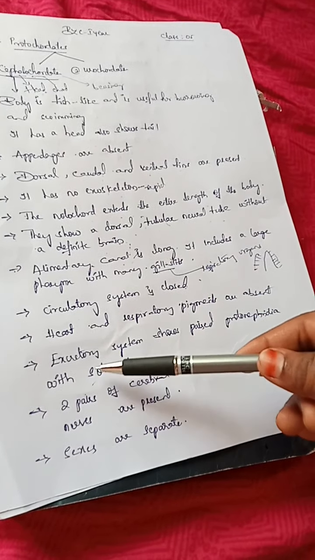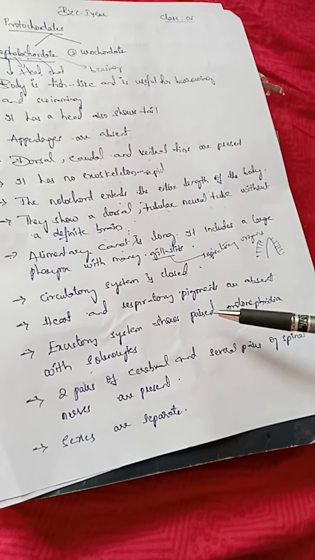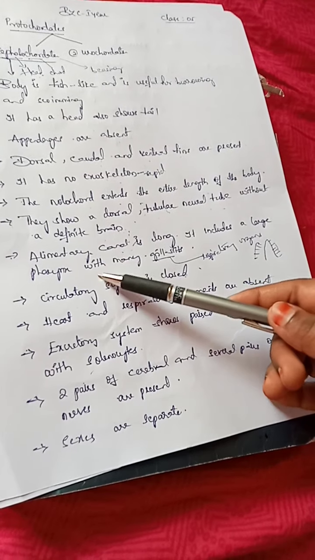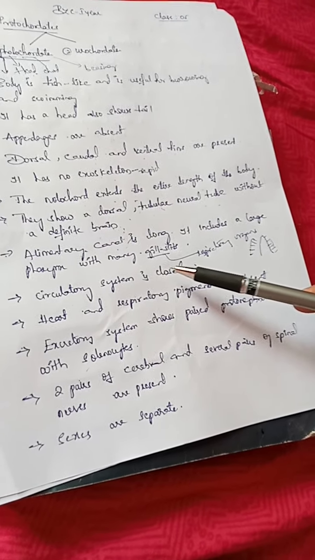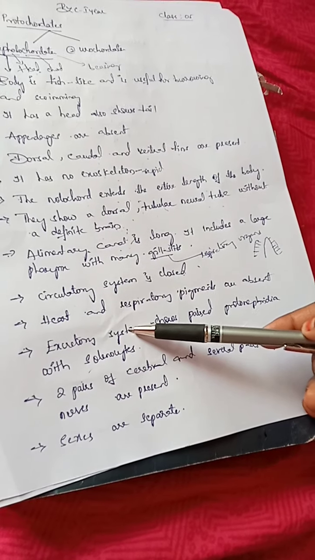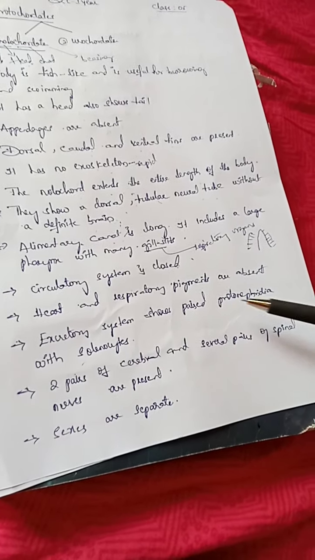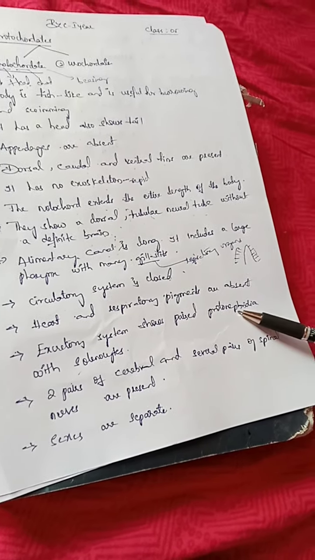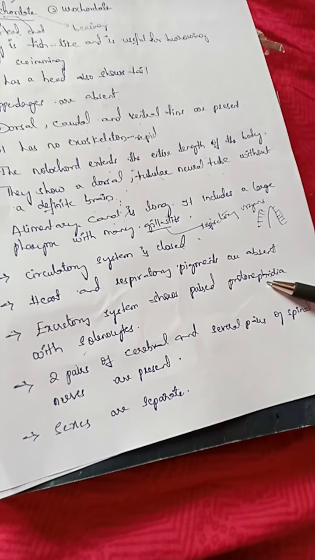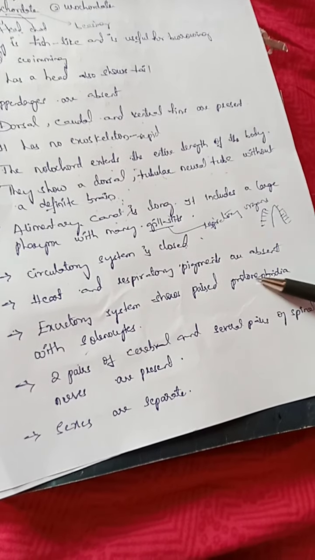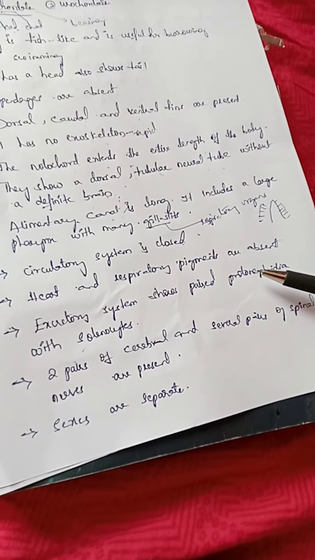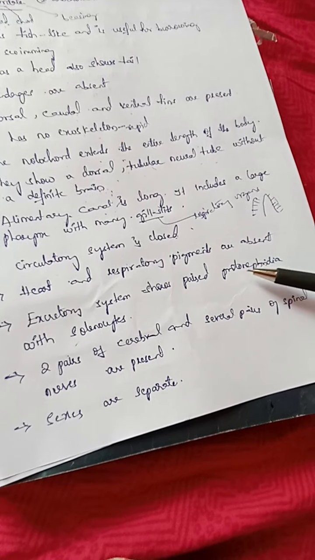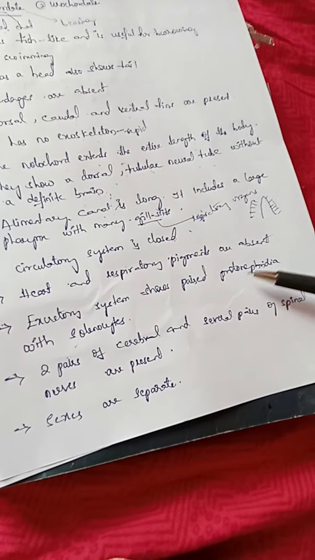Next point, the excretory system shows paired protonephridia with solenocytes. We completed the digestive system, circulatory system, respiratory system. Now we talk about the excretory system. What are the excretory organs here? Protonephridia. There are paired protonephridia. Proto means first. Nephridia is an excretory organ. These are paired tube-like excretory organs which open to the outside. These protonephridia are involved in the elimination of metabolic waste.